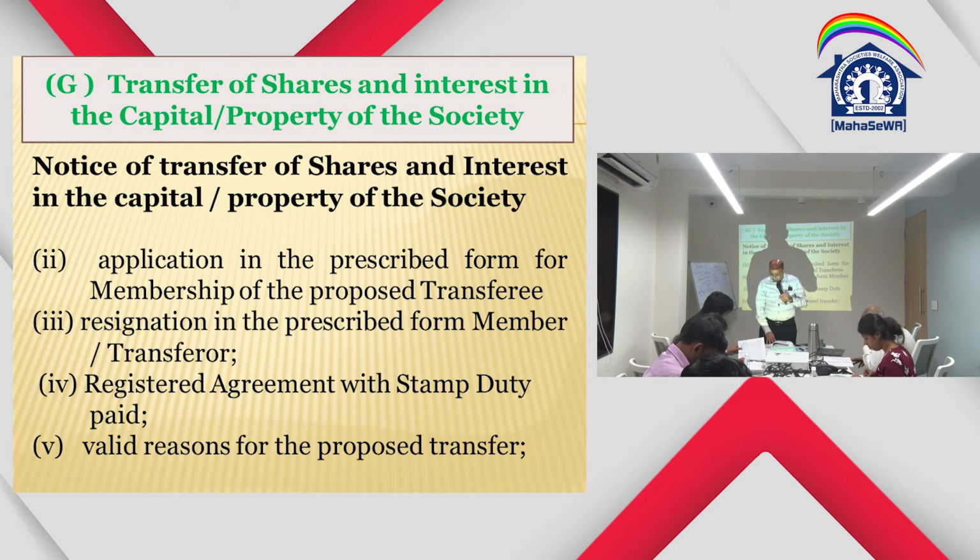So, withdrawal of the membership, subject to the provisions of the Act, rules and bylaws of the society: a member may withdraw from the society after giving 3 months' notice to the secretary of the society of his intention to resign his membership of the society. That is rule number 21.